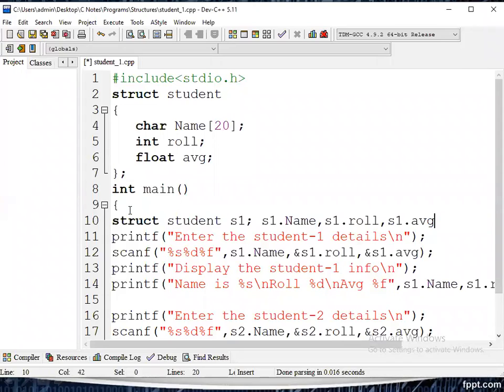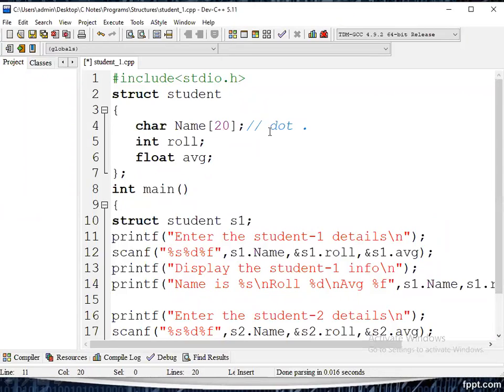So in that way, to access the members of the variables we use the dot operator. The dot operator is symbolically just a dot. Okay, let us verify the remaining process.